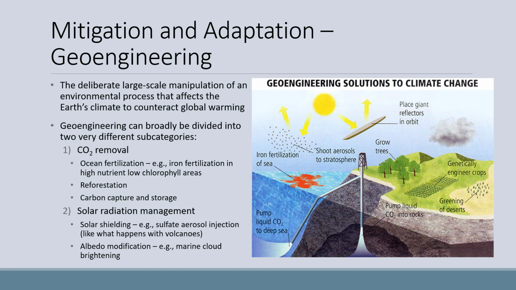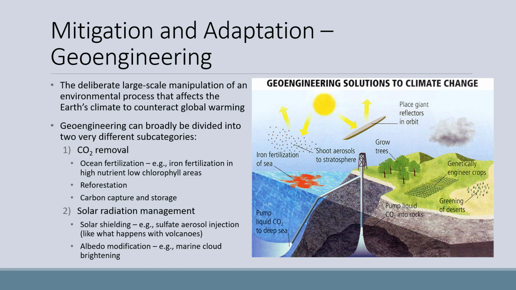These include things like ocean fertilization, which would add limiting nutrients to the ocean to cause more photosynthesis that would hopefully lead to carbon export and it being buried in the deep ocean. Reforestation would also fall in this category. Or there's other types of carbon capture and storage, which may be artificial rather than stimulating biological processes.